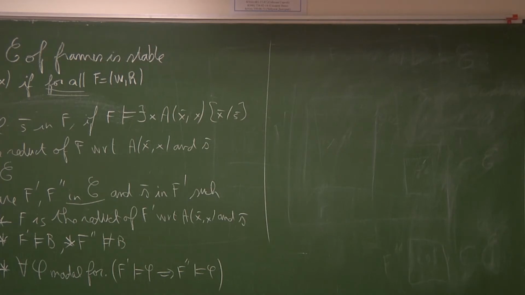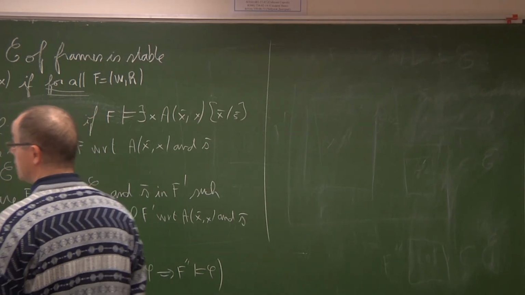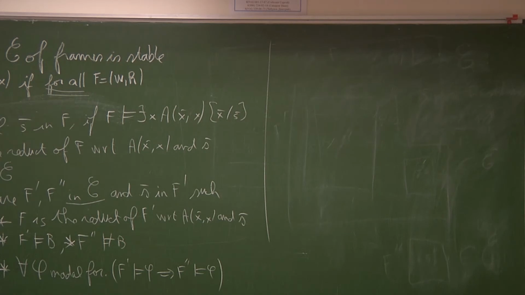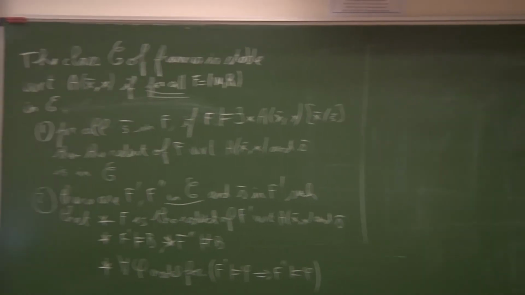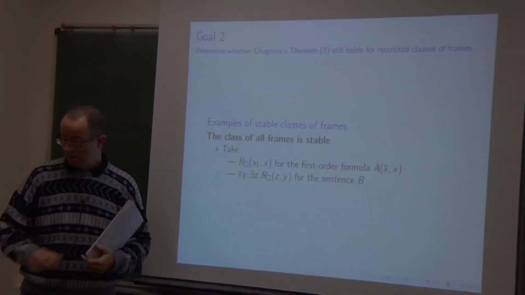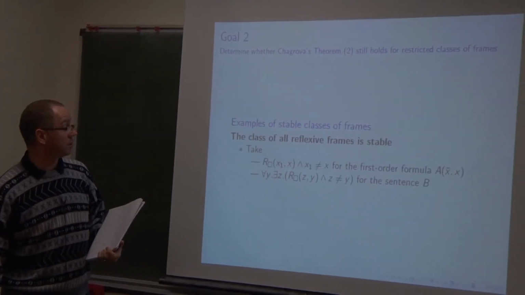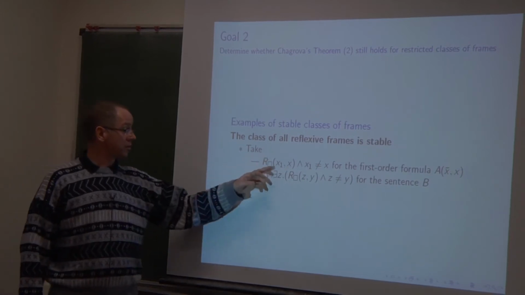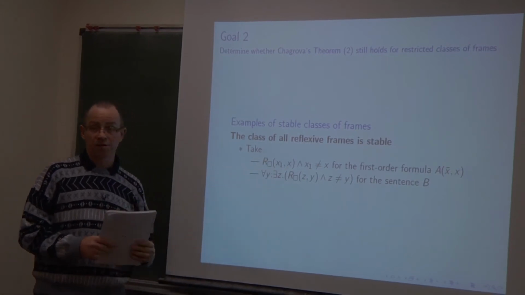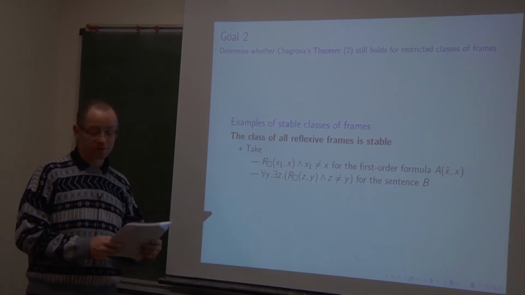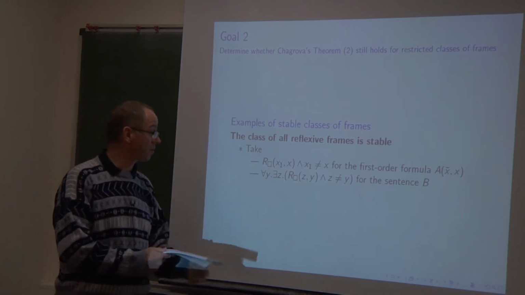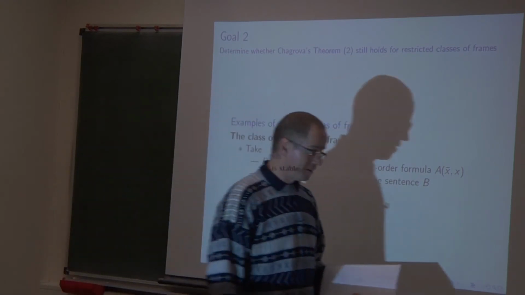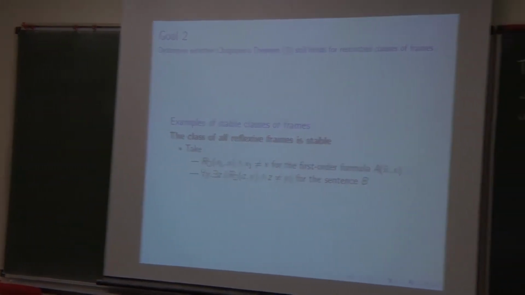Yes, the class of all reflexive frames is stable. Pardon, let me go back with respect to the result saying that the class of all frames is stable. It is possible to prove stability by using such a formula for A and such a sentence for B. For the class of all reflexive frames, another formula A and another sentence are needed. This is the creative aspect of showing that a class of frames is stable. Sometimes it is not easy to find the appropriate formula.